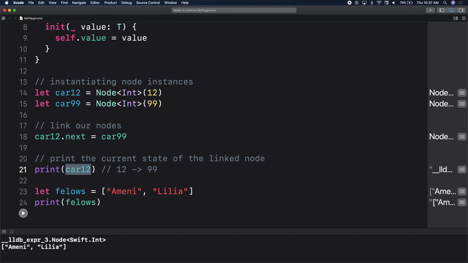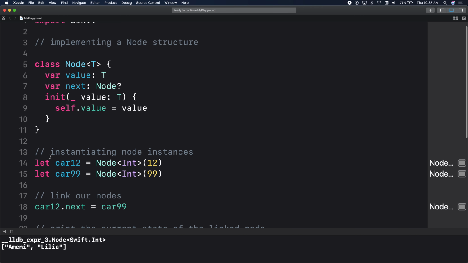The minute you implement description, you could put in any print statement you want in that description variable. And when you say print my object, whatever customized print you have in that description will get printed out. So the big protocol we're after here is CustomStringConvertible, okay?